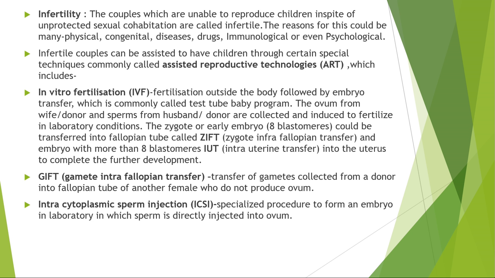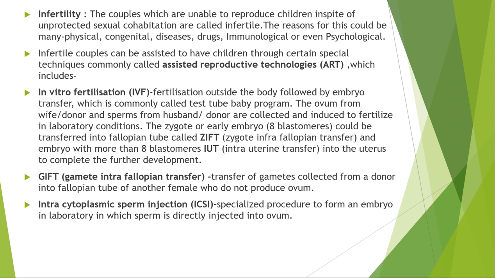So these are some techniques for infertile couples through which they can have a child. For that, you should know what is in vitro fertilization or the IVF technique, what is the IUI technique, what is the GIFT technique, and what is ICSI.